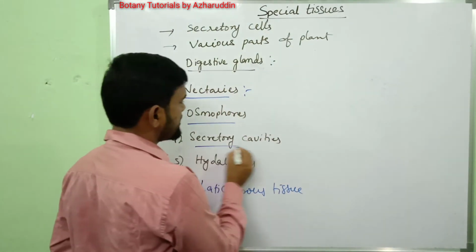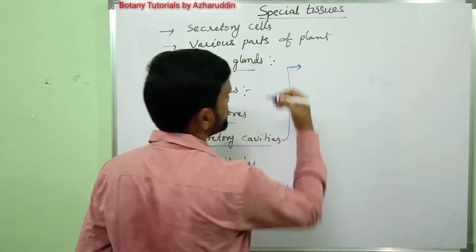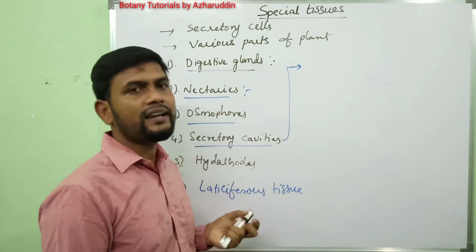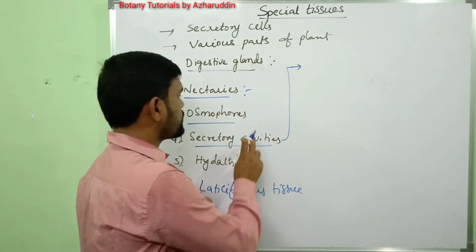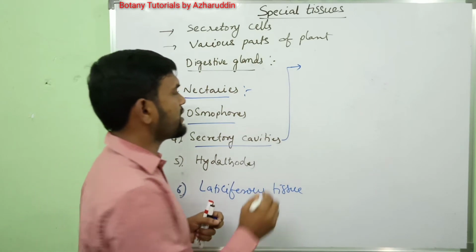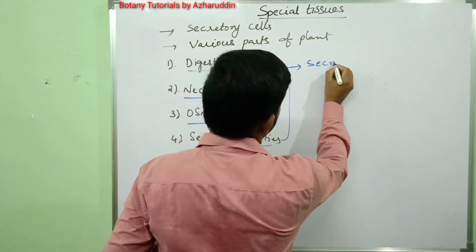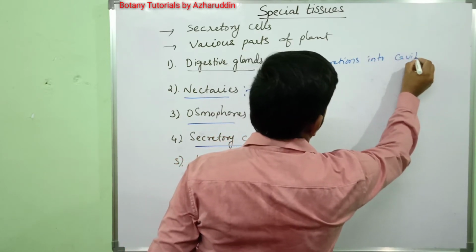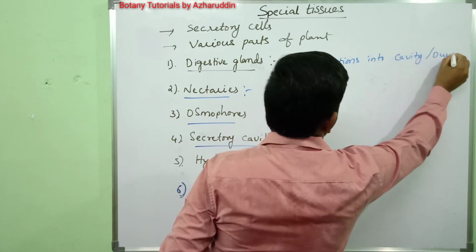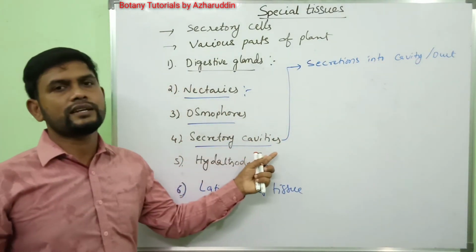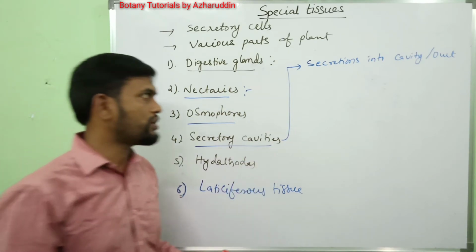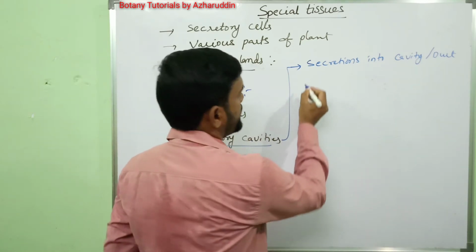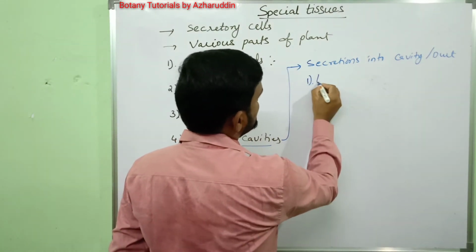Next, coming to secretory cavities. Secretions are stored in a duct-like or cavity-like structure, and those are called secretory cavities. Secretory cells release secretions into a cavity or duct.